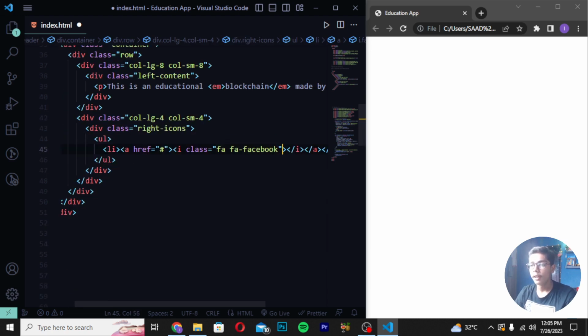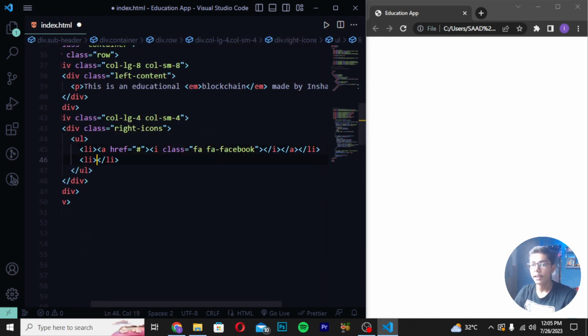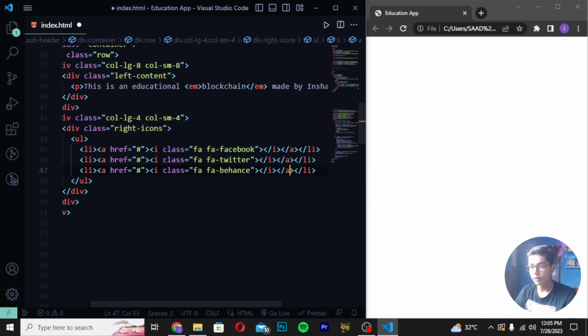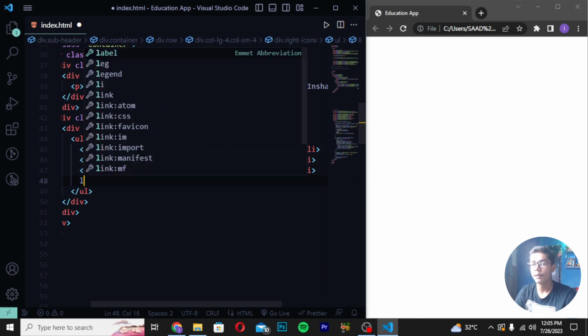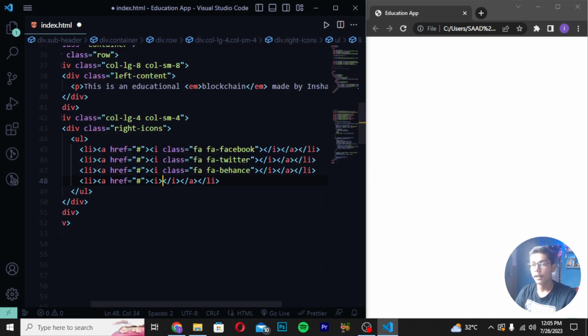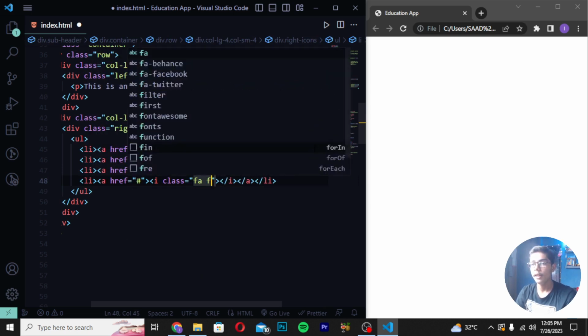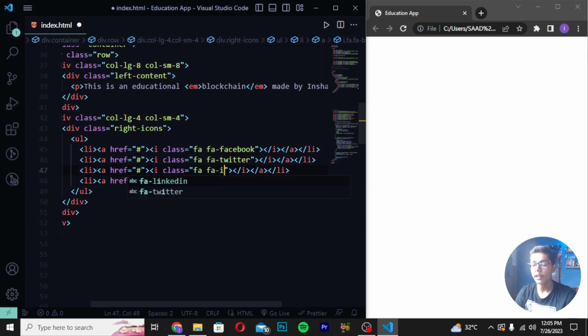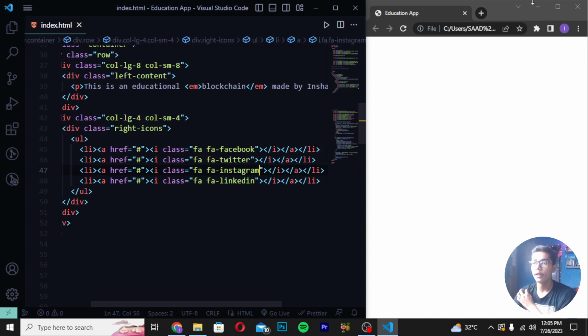Then again an i tag, in which I will be giving it the class fa fa-facebook. Then after giving it like this, you have to move after this li tag, create another li tag, an i tag, then write fa fa-twitter. After writing this, you have to move down: li tag, a tag, then an i tag again, and write fa-behance. You can also use the Instagram icon if you want. So I will be writing li, a tag, then an i tag, and writing fa-linkedin. Just in the place of Behance, I will be using Instagram, so it will look perfectly good.